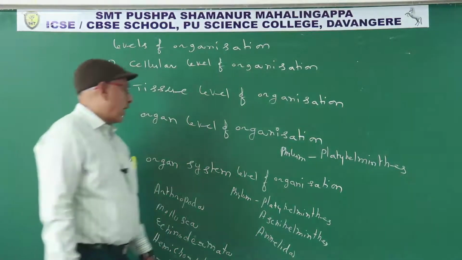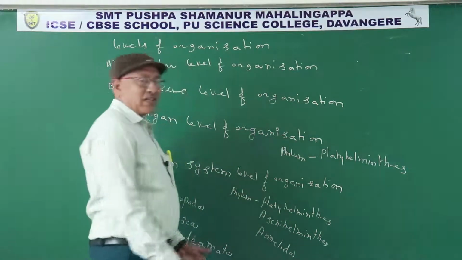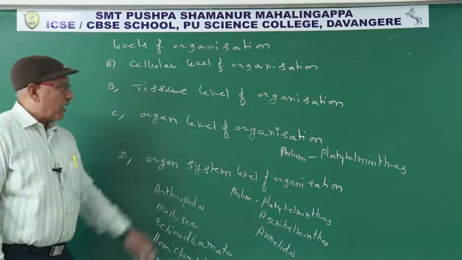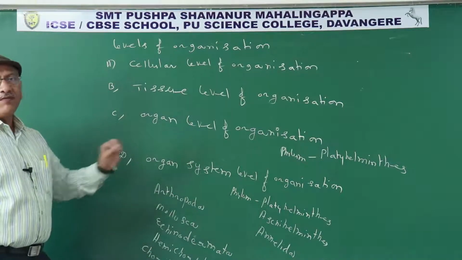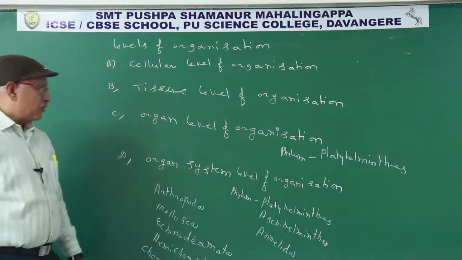Platyhelminthes means, platy means flat, helminth means worm, flat worm. Aschelminthes means, ascus means round, helminth means worm, round worms. So Platyhelminthes commonly known as flatworms, Aschelminthes commonly known as roundworms.